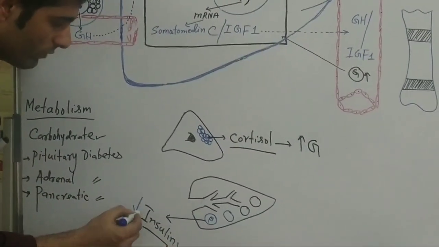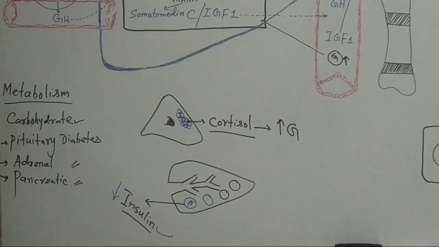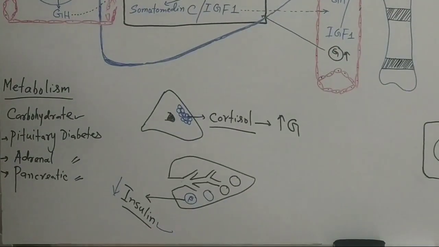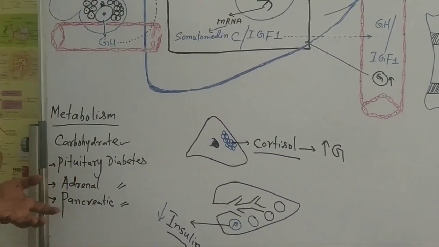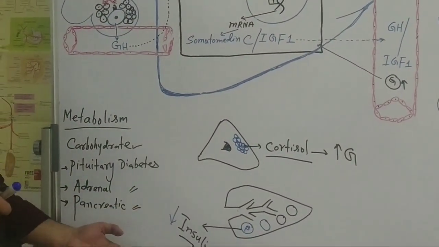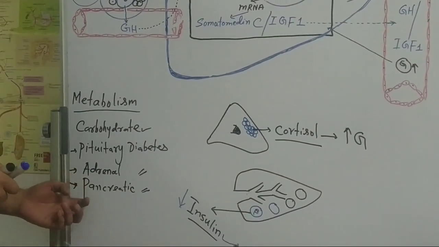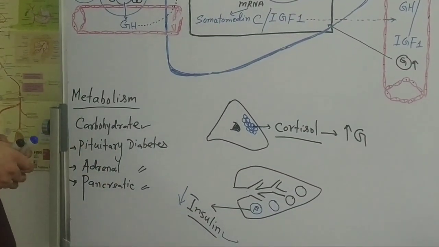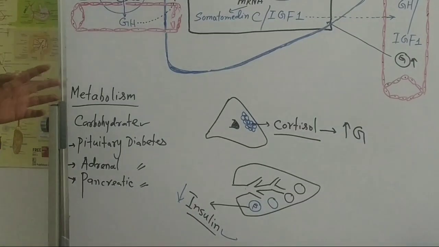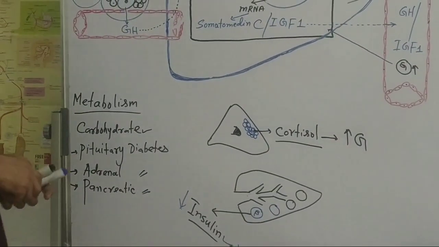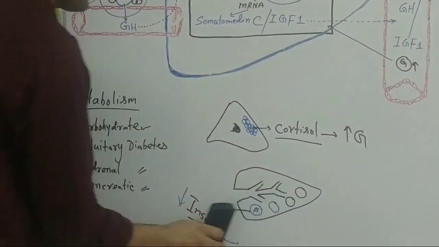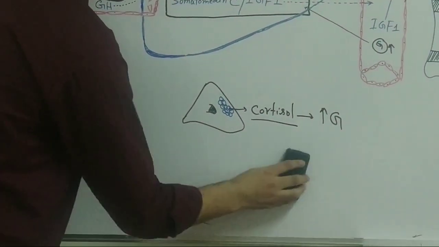When there is very little insulin, it means that despite the increase in glucose, the insulin will not be available. Such kind of diabetes is known as pancreatic diabetes. This was the effect on the carbohydrate metabolism. Now we will see the effect on fatty acid metabolism.